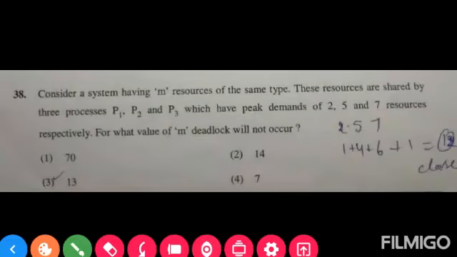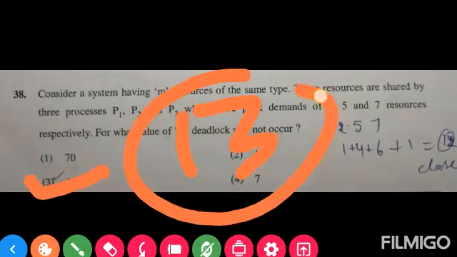Moving to the next question, question number 38. Consider a system having m resources of the same type. The resources are shared by 3 processes, process 1, process 2 and process 3, which have peak demands of 2, 5 and 7 resources respectively. For what value of m deadlock will not occur? And the correct answer is option 3. 13 is the correct answer.